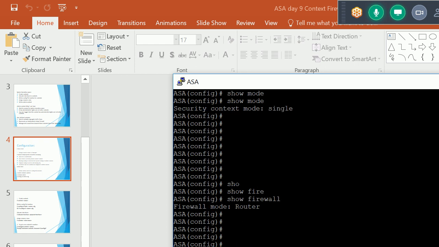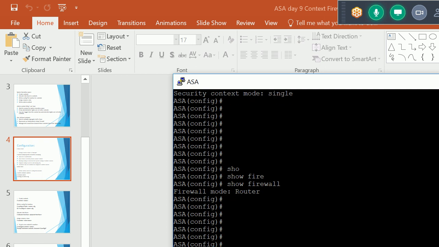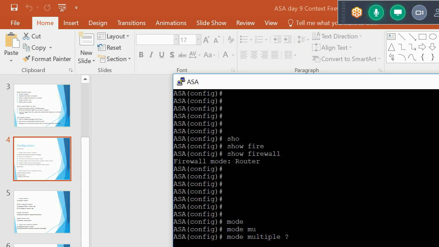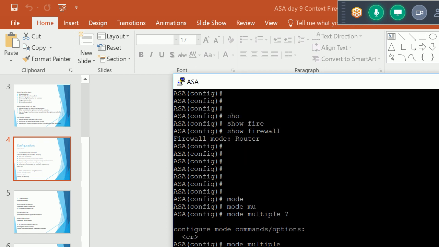So how can you change the mode? There is a command, mode multiple. When you run this command, it asks for your confirmation, because when we change the ASA from single mode to multiple mode, we need to reboot this firewall once.